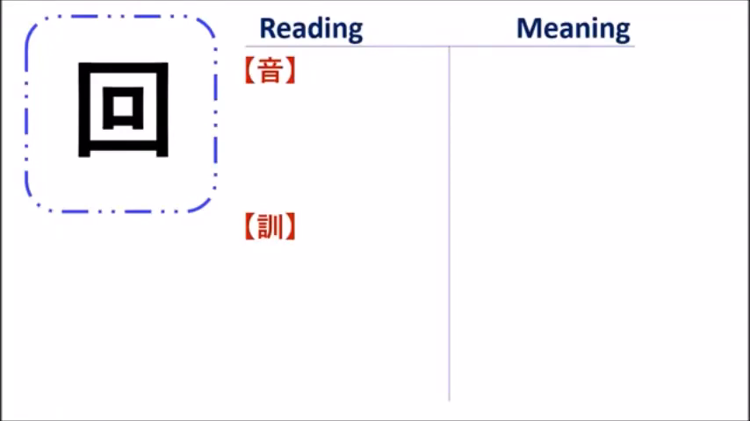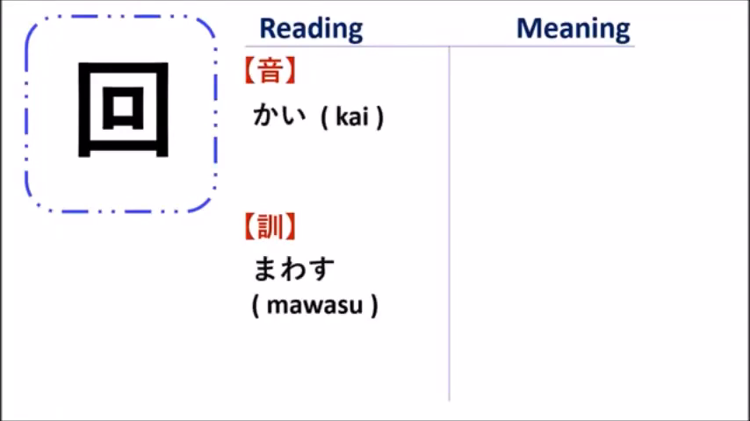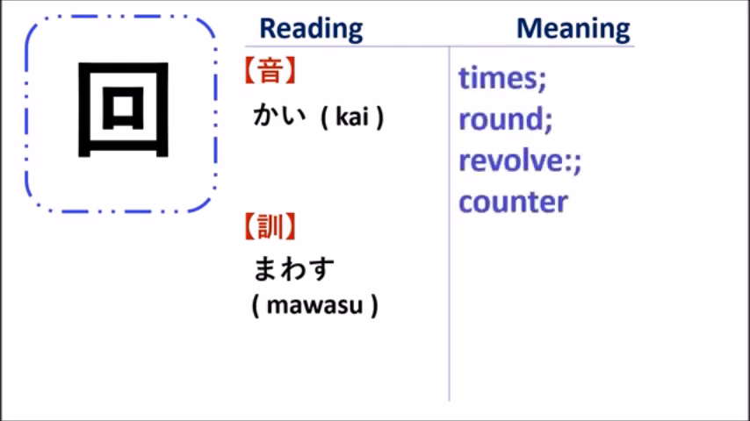The next kanji. This kanji has the meaning of "times, round, revolve, counter", the onyomi reading "kai", and the kunyomi reading "mawasu". Actually, they use this kanji to count for many times. For example, how many times can you use it? Nankai desu ka, something like this. How many times? Nankai desu ka.